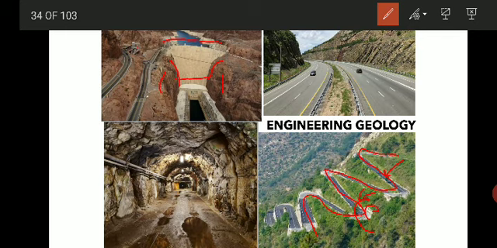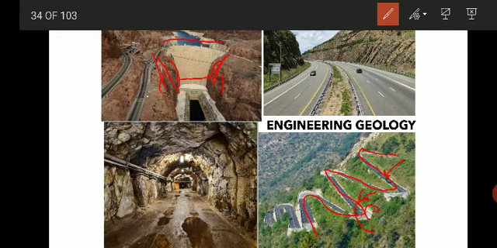When you lay the foundation on rock, these are called the abutments of the dam, wherein the dam structure is resting, or the sloping sides of the valley. They are called abutments. So here the knowledge of geology plays a very important role: what type of rock it is, whether there are any folds, faults or joints present in the rock.